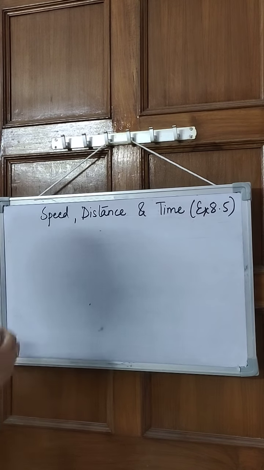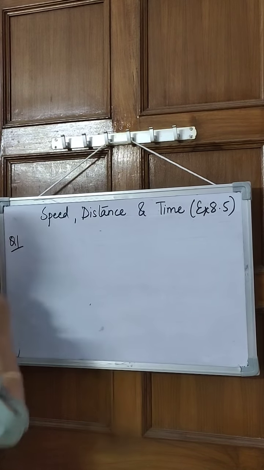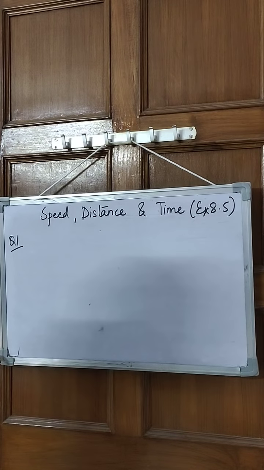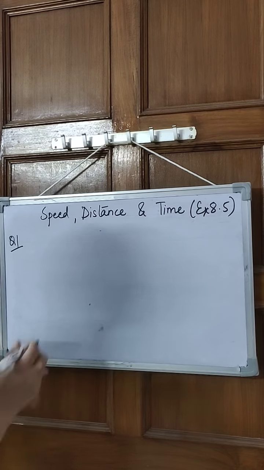So let's take questions from your exercise. I am taking question number 1 from your exercise. The speed of a car is 105 and 1 by 5 kilometer per hour.